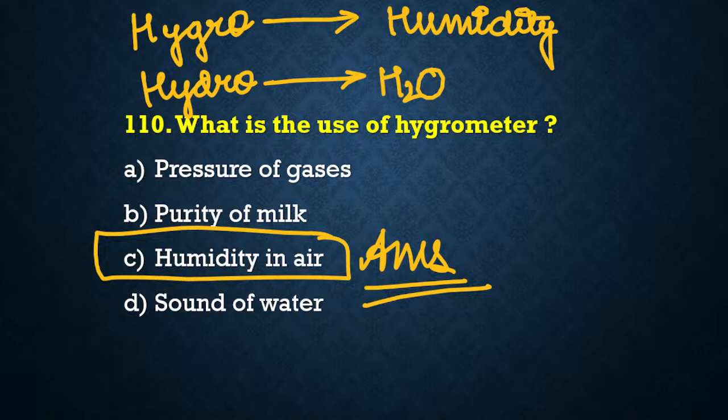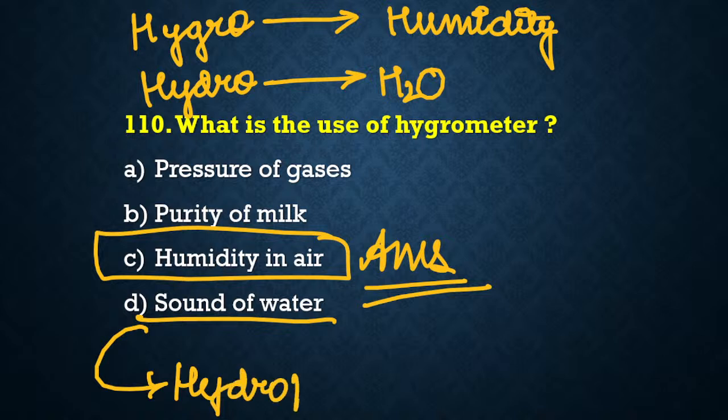Correct answer for the question is option C. Okay, D will not be the answer. It won't be hydrophone. Okay, for sound of water you are correct, but the device we use for sound of water is hydrophone. Have a look here. Which device are we using? We are using hydrophone for sound of water.